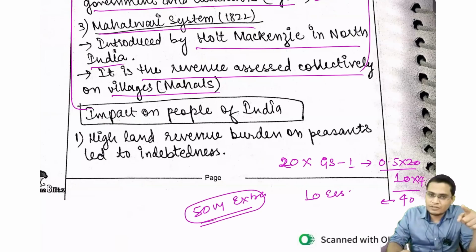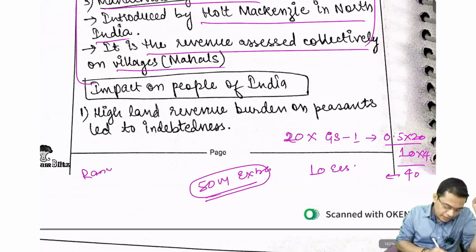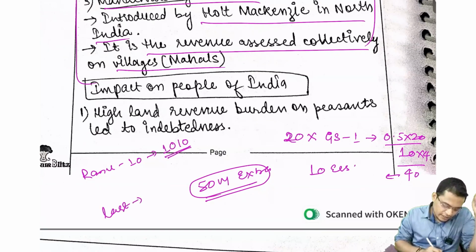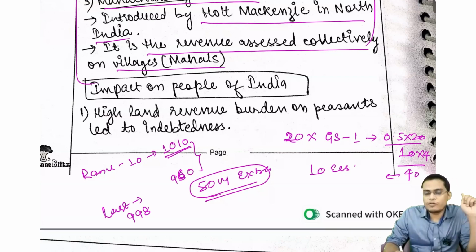And go and check once, if you see the topper, so rank 10, if you see rank 10 marks, you'll find roughly, I'm saying, around 1010. ठीक है, and the last rank, let's say 998 rank or 1000 rank, you will find their marks is 950, 960, 950, like that. So 50 marks difference, either you are going to get a service or you'll be out from the service.